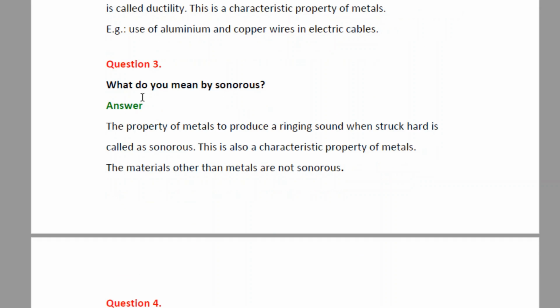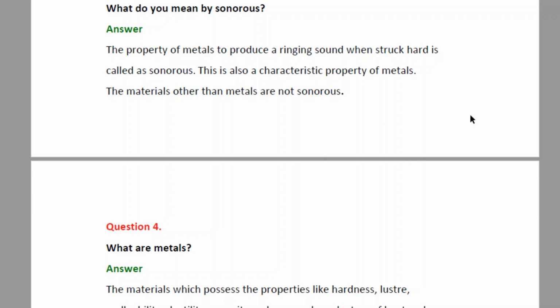Next, question number 3. What do you mean by sonorous? The answer is the property of metals to produce a ringing sound when struck hard is called sonorous. That is, when you hit a metal with a hard substance, it produces a ringing sound. And again, this is also a characteristic property, since non-metals don't exhibit such properties. Such properties are used to identify the metals. Materials other than metals are not sonorous.